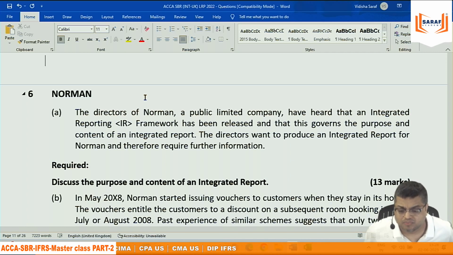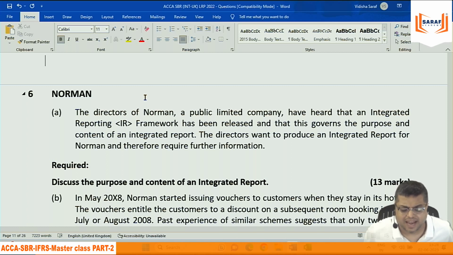This purpose we fulfill by reporting in such a manner that it will show all these aspects, value creation in the long run. To show value creation, we report in the integrated report six types of capital: financial capital, manufactured capital, intellectual capital, human capital, social and relationship capital, and one more, what is it? Natural capital. Okay? Six capitals.